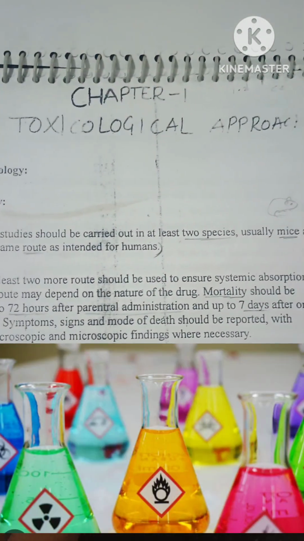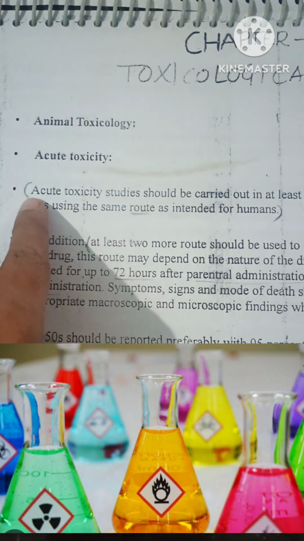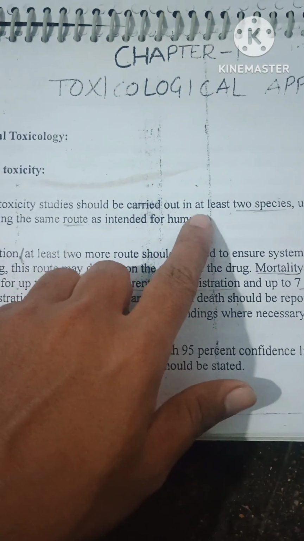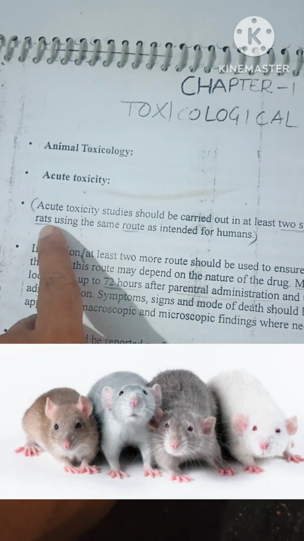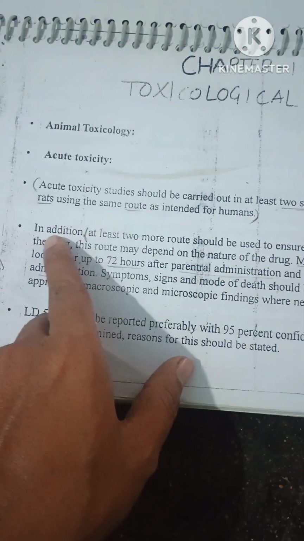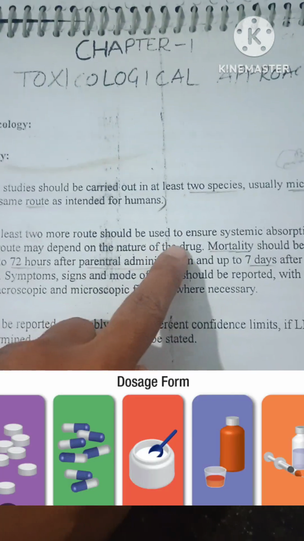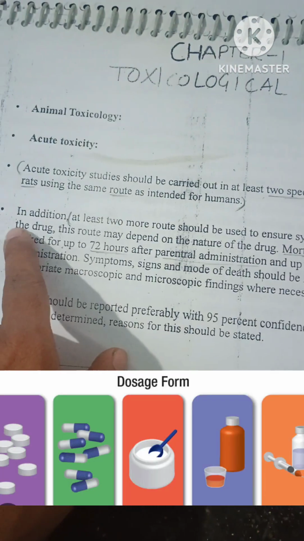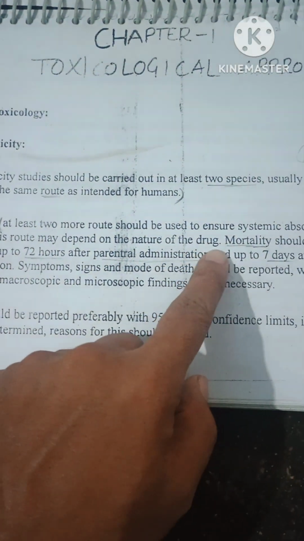Toxicological approach. Animal toxicity, acute toxicity. Acute toxicity studies should be carried out in at least two species, usually mice and rats, using the same route as intended for humans. In addition, at least two more routes should be used to ensure systemic absorption of the drug. This route may depend on the nature of the drug.